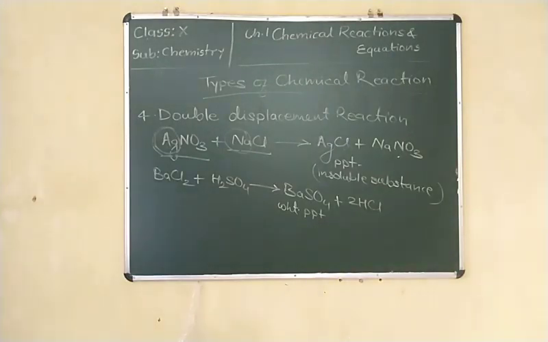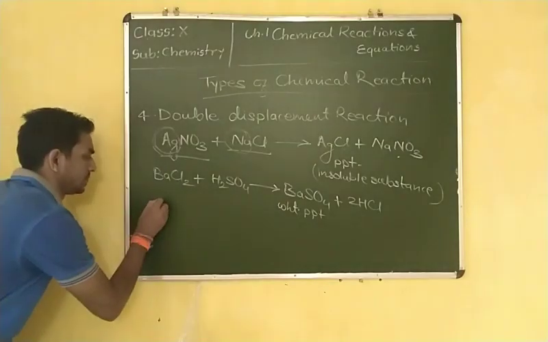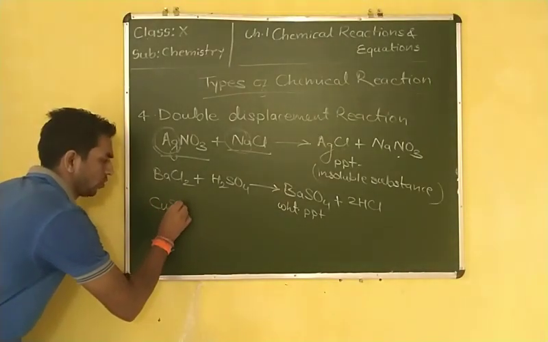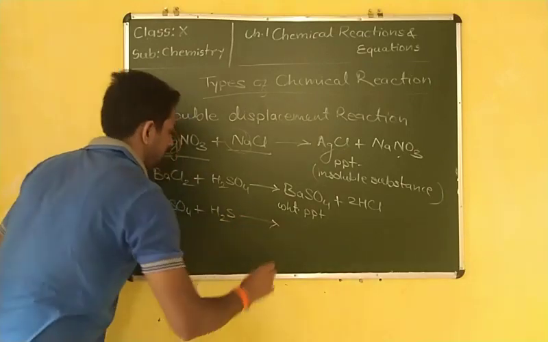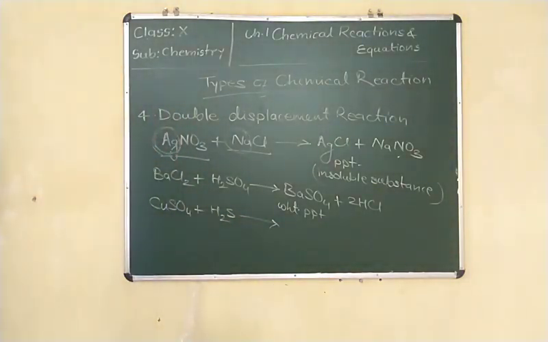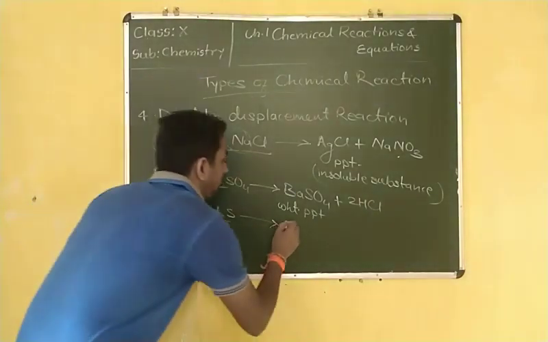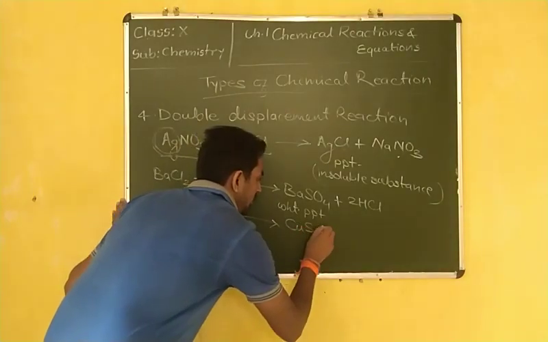Some other example, CuSO4, copper sulfate, plus H2S is equal to what will it form? CuS, copper sulfide, a precipitate of copper sulfide.